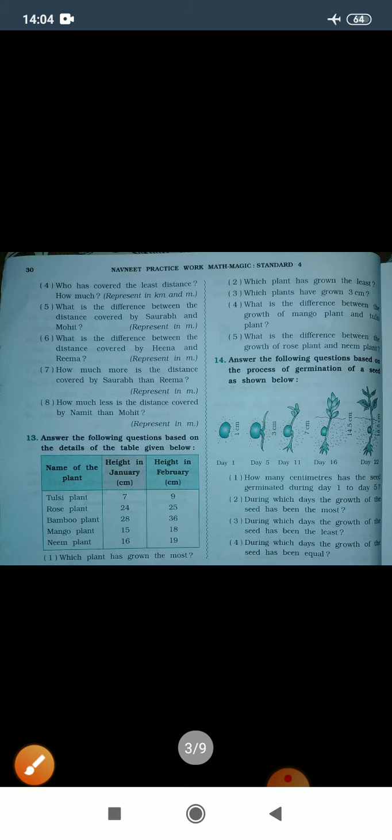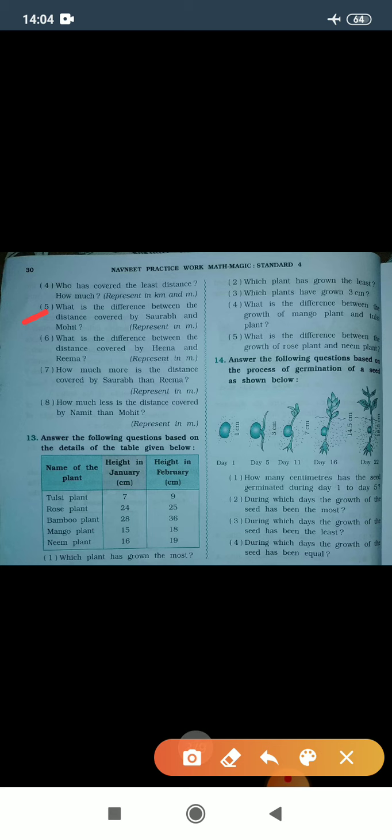Let's see question number 5. What is the difference between the distance covered by Saurabh and Mohit? Now we need to calculate first distance covered by Saurabh, and then we need to find out distance covered by Mohit. For finding out the difference of these two numbers, we need to subtract these two numbers. Because what do you mean by difference in mathematic terms? Difference means we need to subtract the numbers.